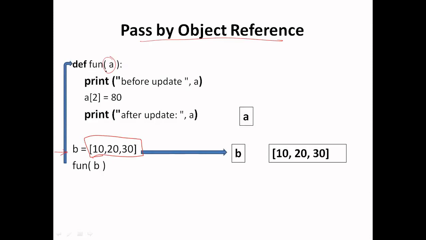So in this case this variable a will refer to the same object which is referred by the variable b.